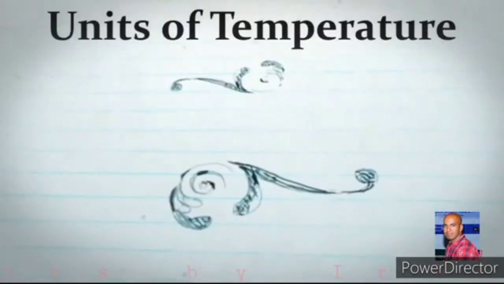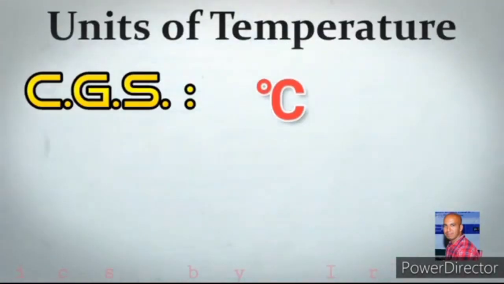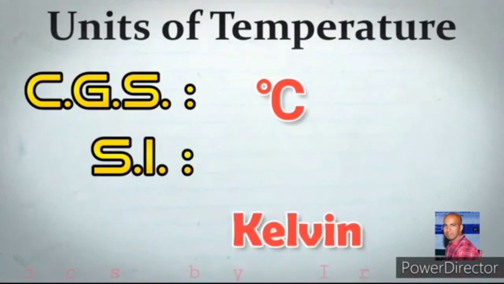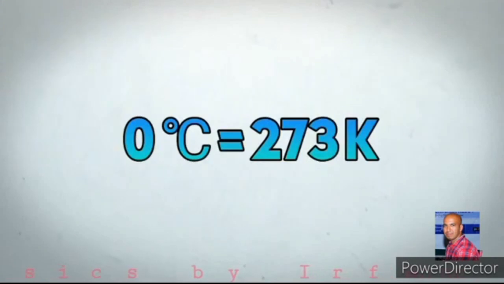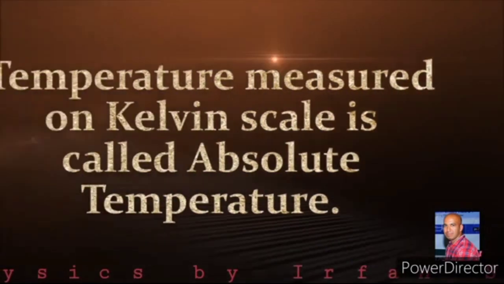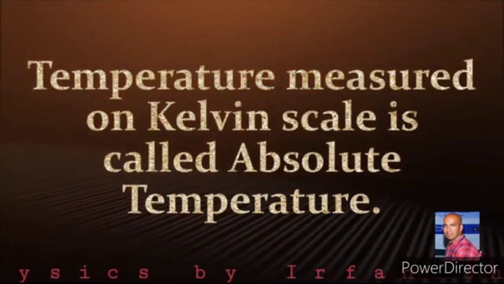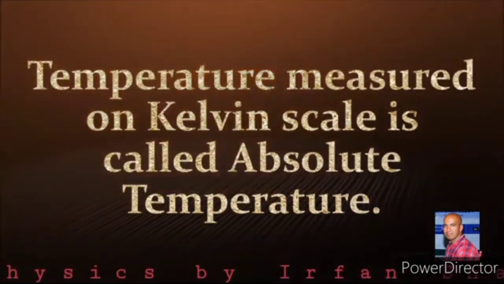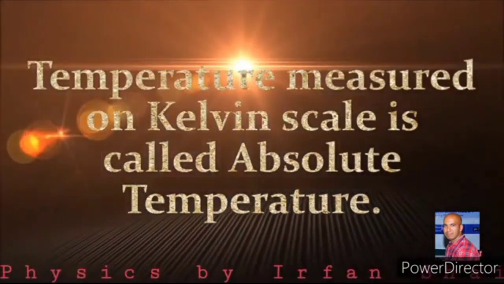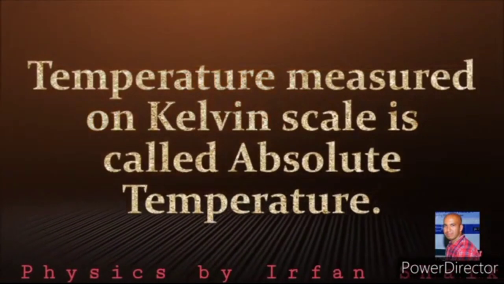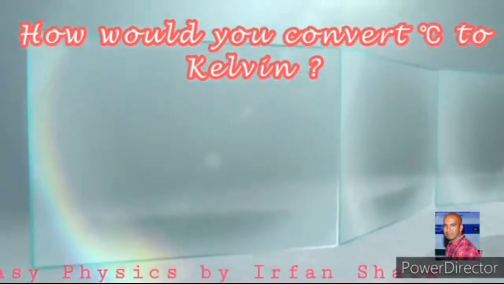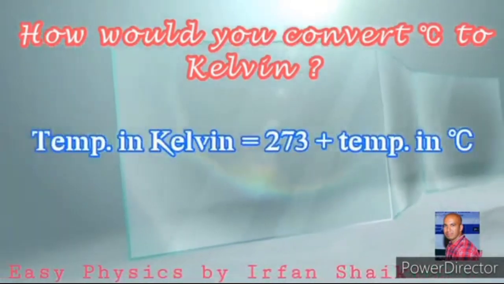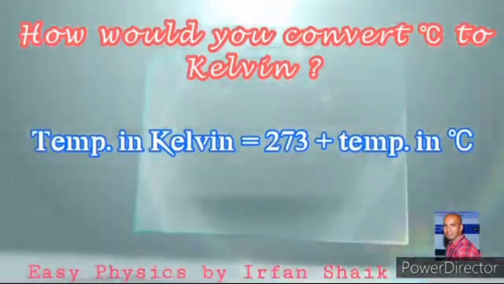Temperature is measured in degrees centigrade in CGS system, in kelvins in SI system. 0 degrees centigrade is equal to 273 kelvins. Temperature measured on Kelvin scale is called absolute temperature. How would you convert degree centigrade to kelvins? Temperature in Kelvin is equal to 273 plus temperature in degrees Celsius.